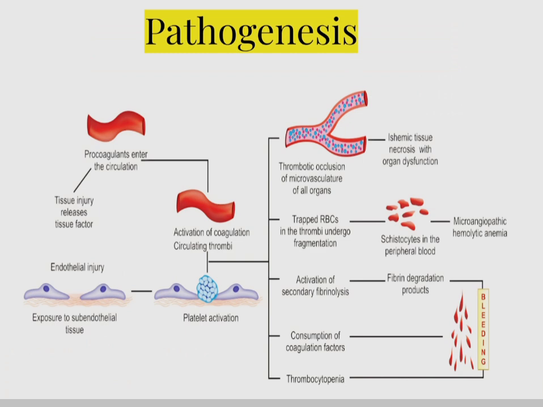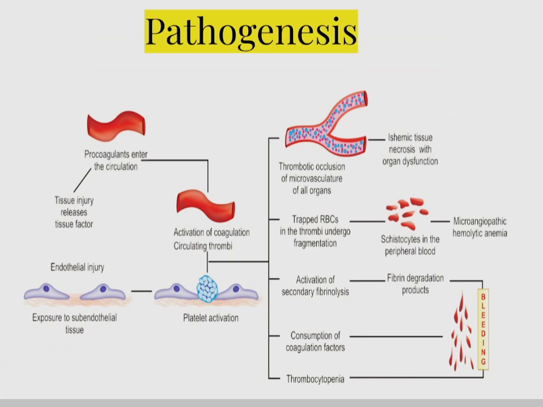Also excessive thrombi formation can lead to activation of secondary fibrinolysis. Due to excess clot, there is excess activation of fibrinolysis by excess activation of plasmin, and this leads to excess fibrin degradation products, and these fibrin degradation products or FDPs have anticoagulant action, that can also lead to bleeding.